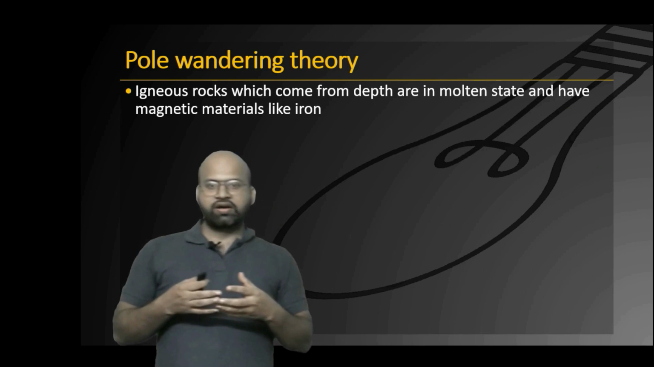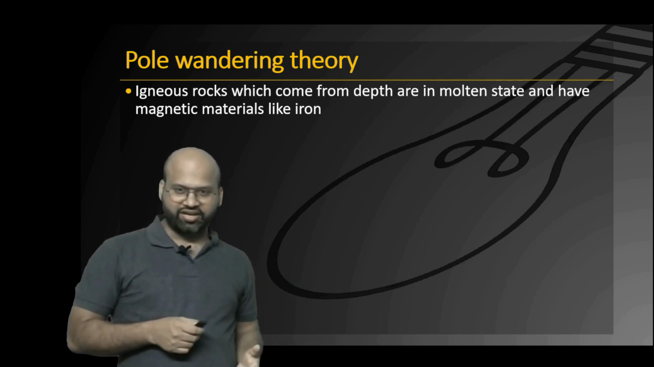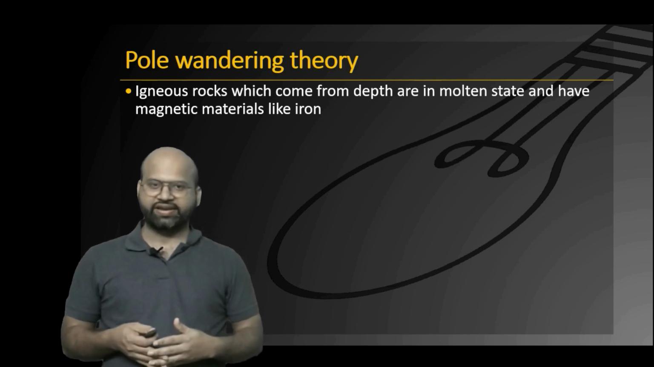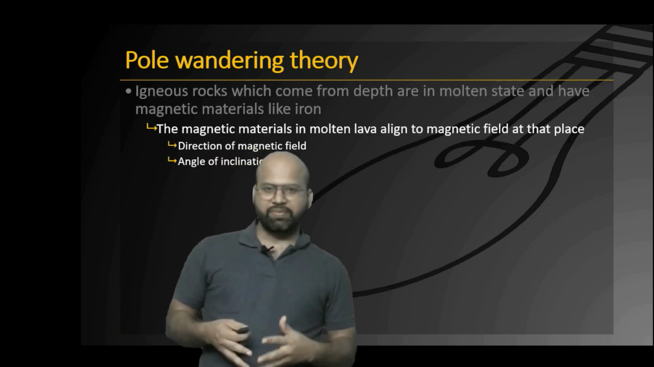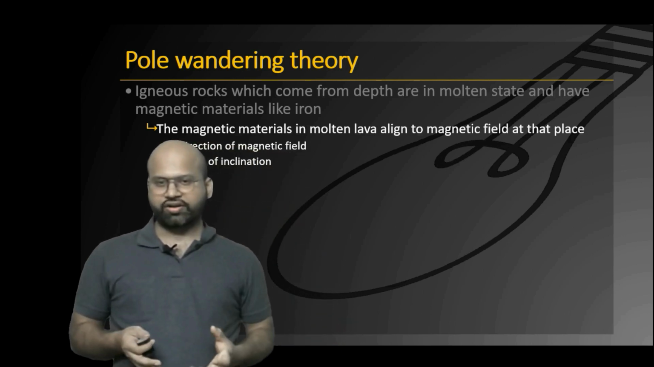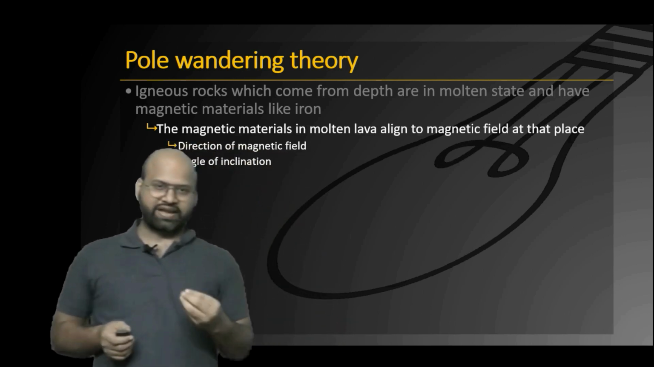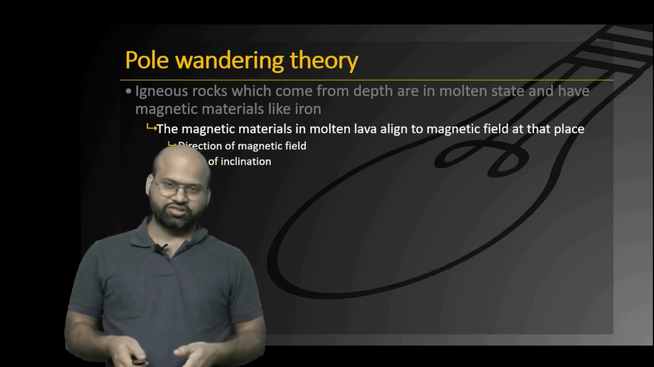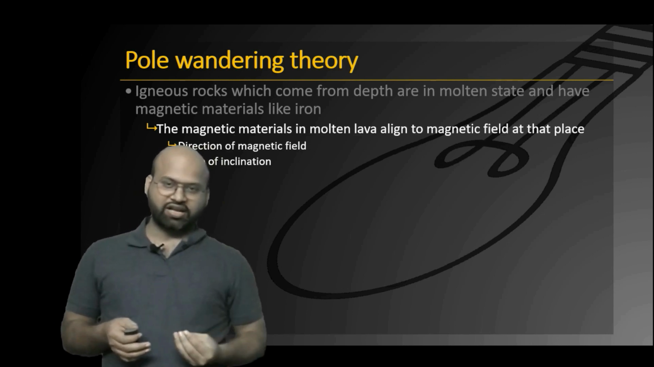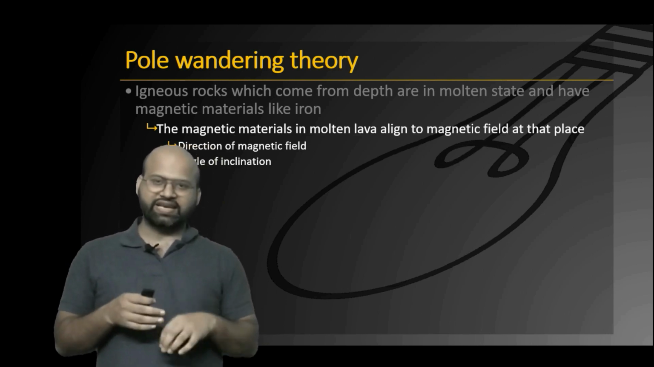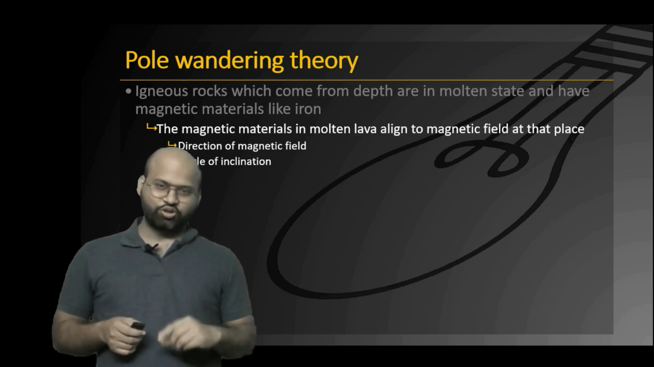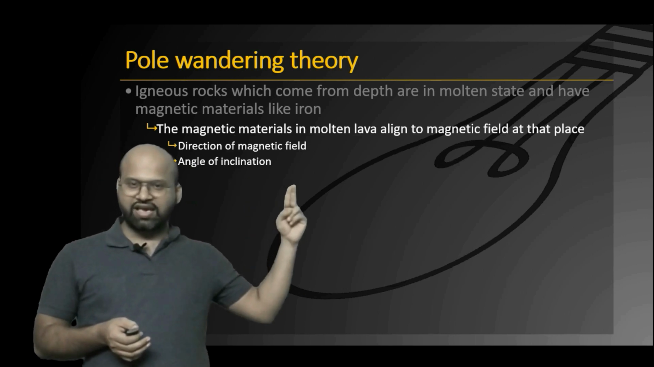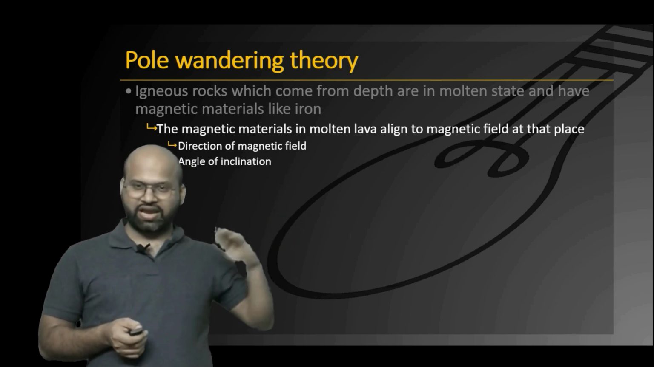Now, the rocks which come from deep inside the Earth, that is the magma that comes, have a large amount of magnetic materials like iron and other things. And the magma that comes from deep within is very hot and in a fluid state. So these magnetic elements can easily align to the magnetic field at that location. So suppose the magma comes out at the equator, then the magnetic elements within the magma will be aligned to the magnetic field at that location. That means it will have 0 degrees of inclination and it will point to the north pole at that position.